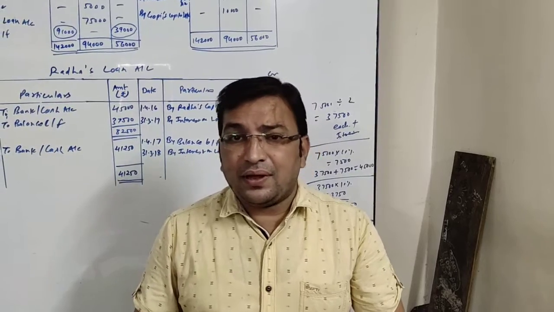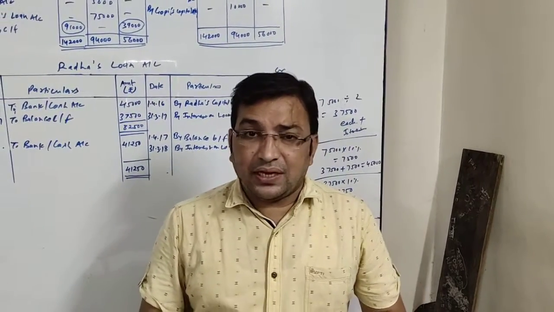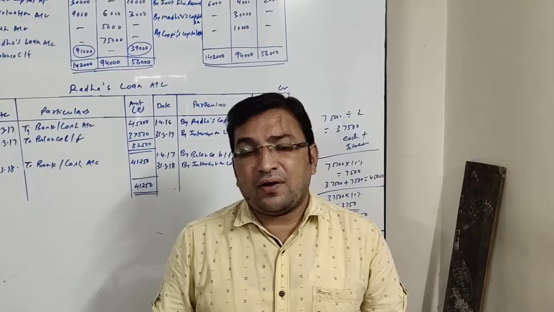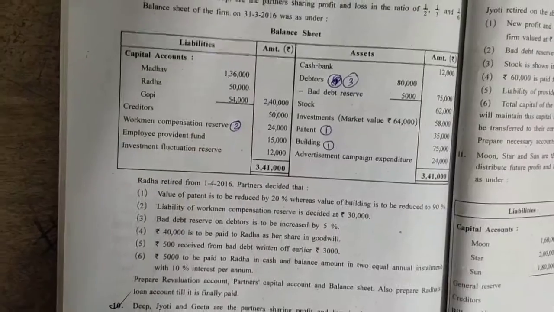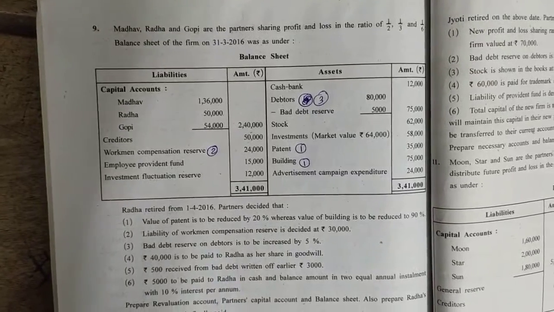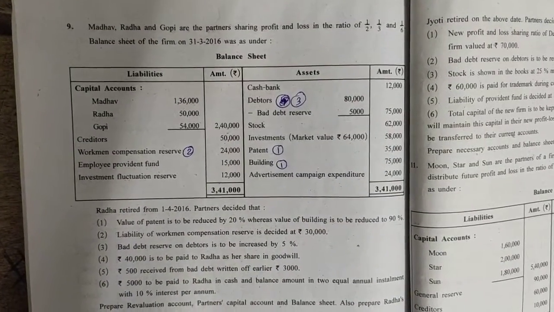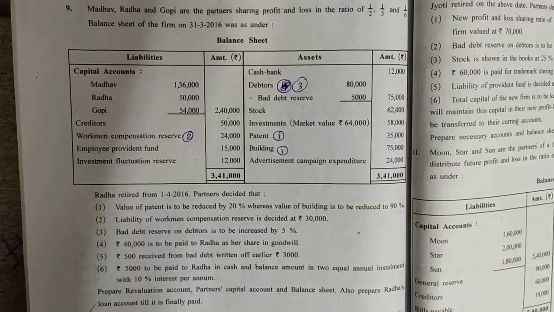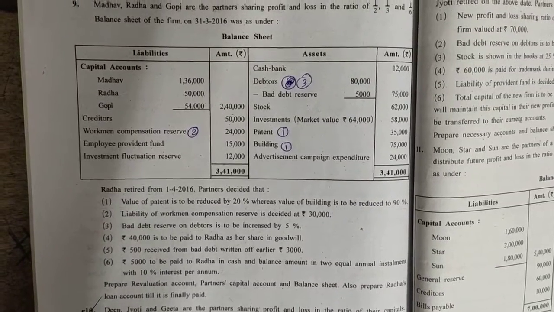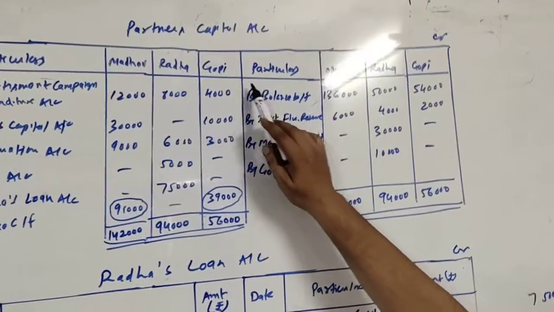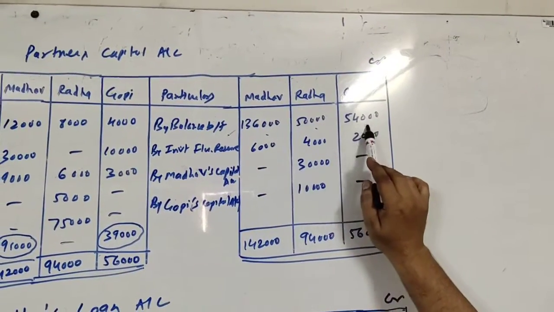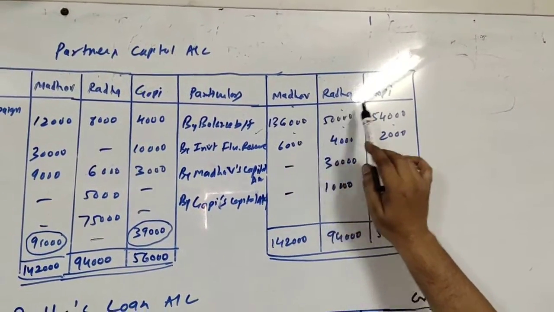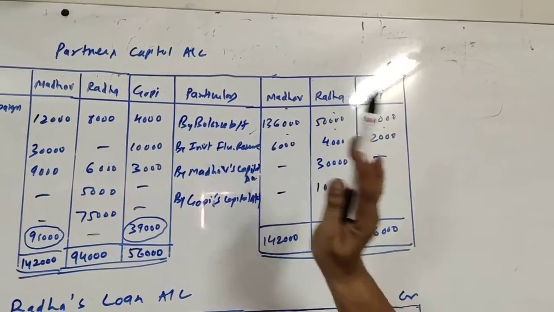Let us start with the balance sheet. We will take one by one all the items and we will record. Let us start with the liability side of balance sheet. The first item given in balance sheet liability side is capital account, Madhav, Radha, Gopi 1,36,000, 50,000 and 54,000. So in capital account we write balance brought forward 1,36,000, 50,000, 54,000 in the columns of Madhav, Radha and Gopi.